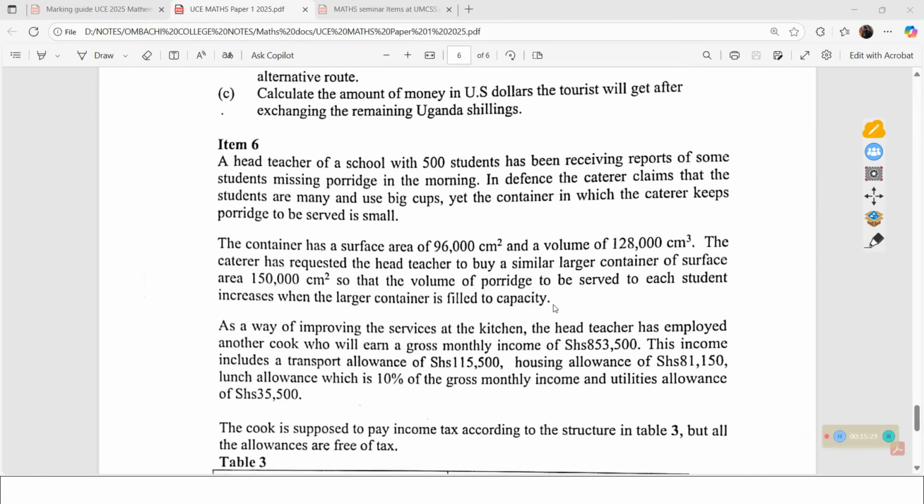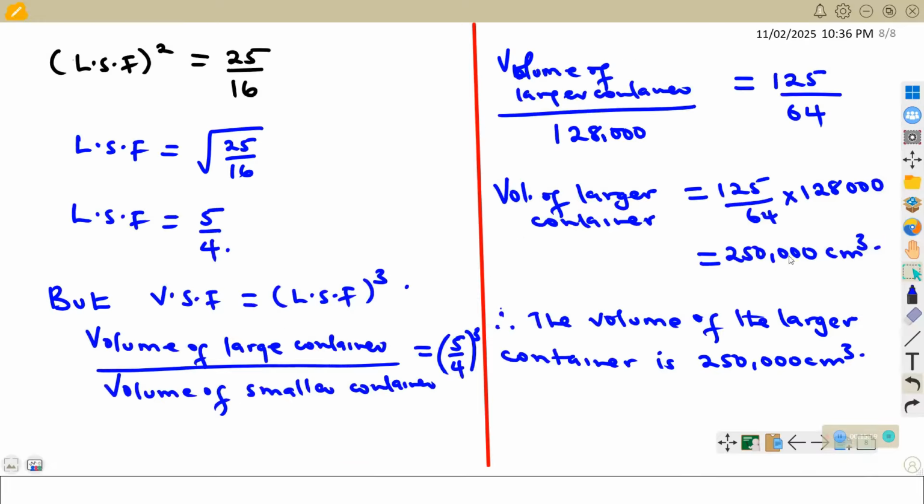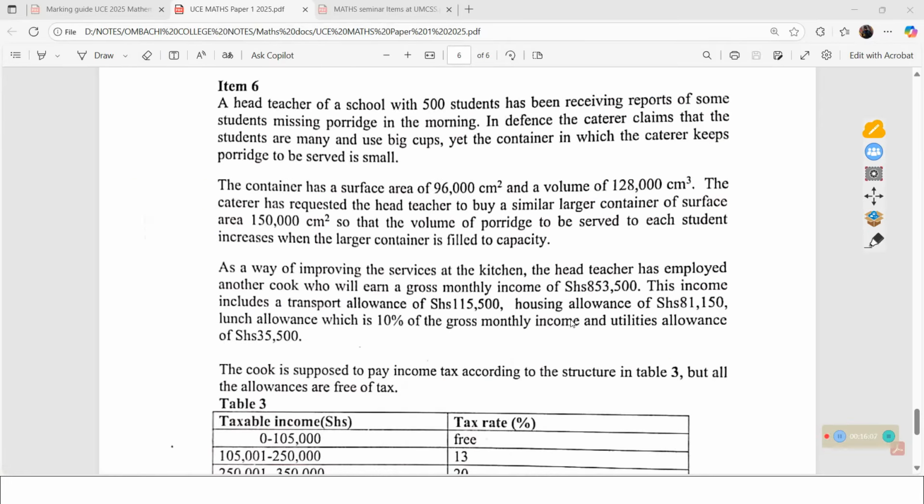Next we need to look at this. They are saying the container has a surface area of that. The caterer has requested the head teacher to buy a similar larger container of this surface area so that the volume of porridge to be served to each student increases when the larger container is filled to capacity. So we have so far got the volume of the larger container. When it is filled to capacity, it has this volume, which is 250,000 centimeters cubed.